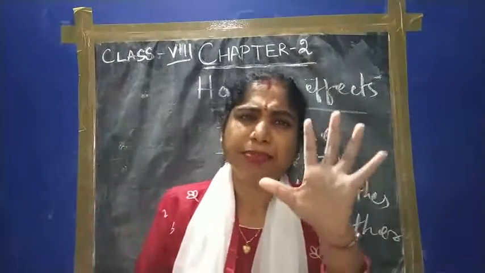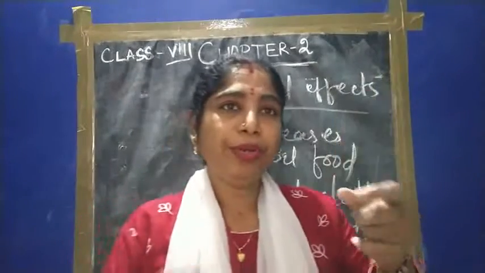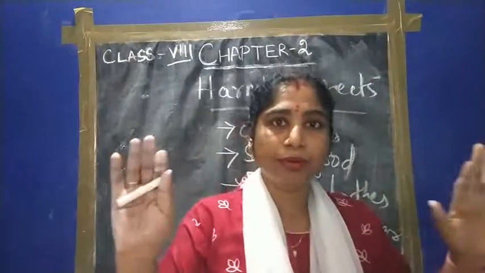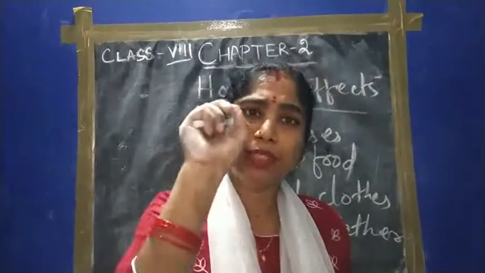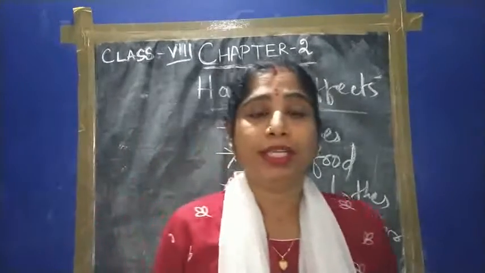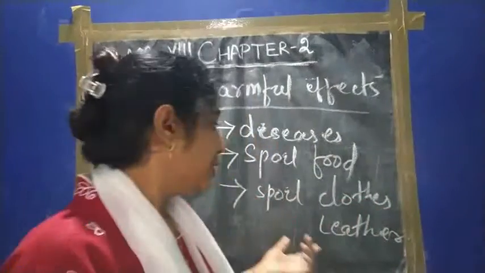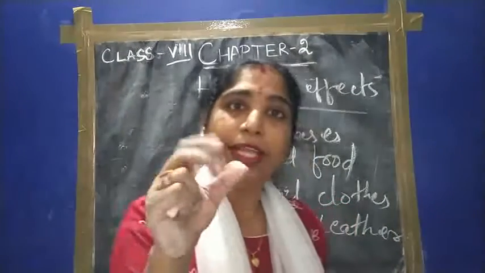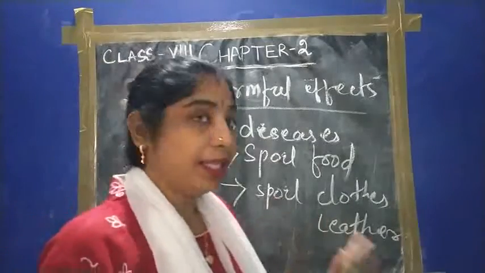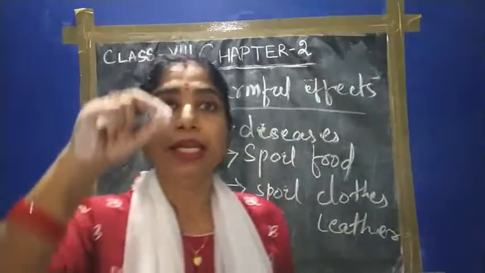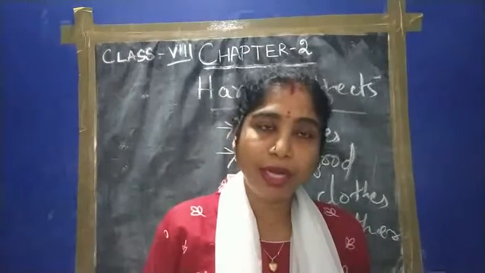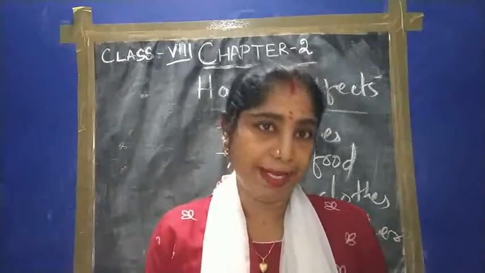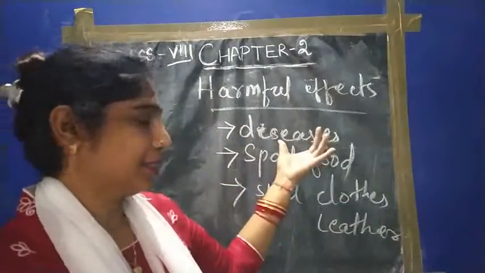Spoilage of clothes. Sometimes in the rainy season, when you keep wet clothes for a few hours, after some time when you dry them, you see black spots on the clothes. These are the action of the fungi. In this way they are spoiling the clothes. Clothes are spoiled or torn very quickly. And on leather in the rainy season, fungus spreads on leather wallets, leather belts, leather shoes, and they spoil these materials.